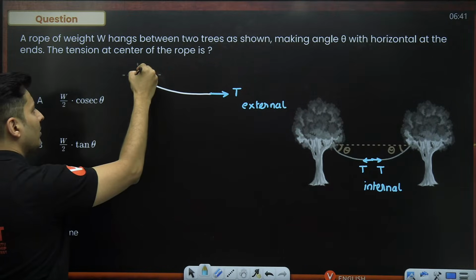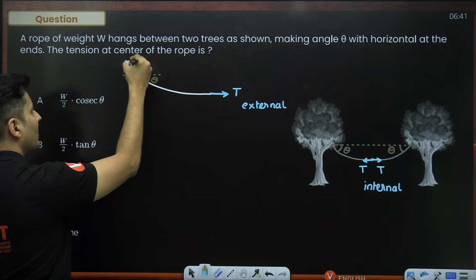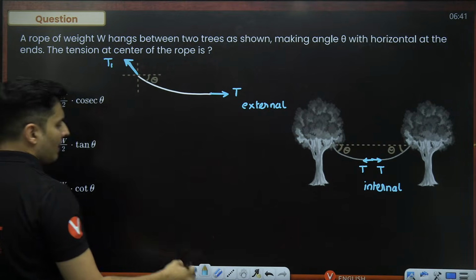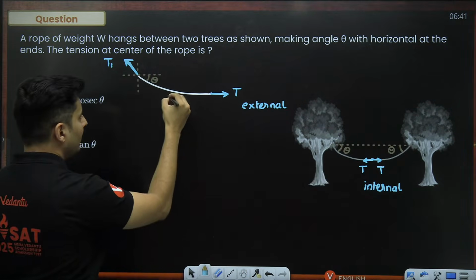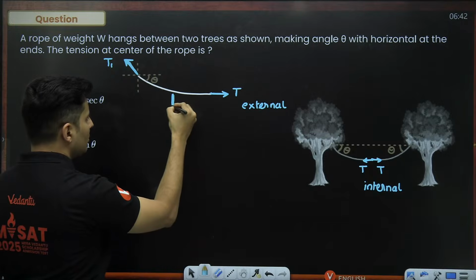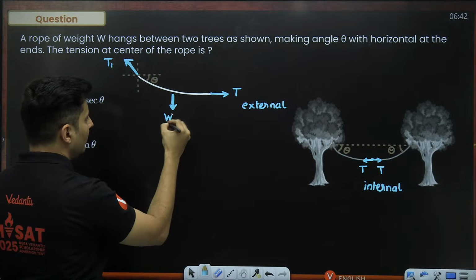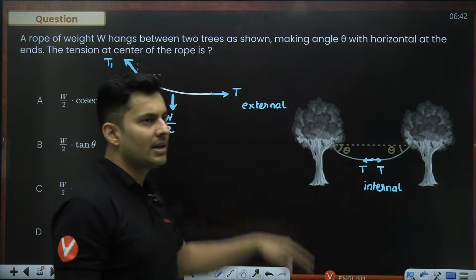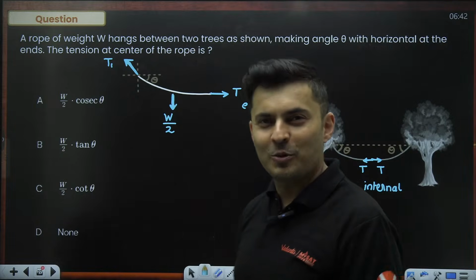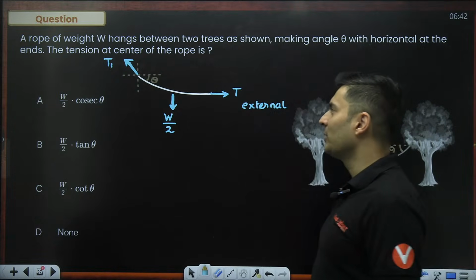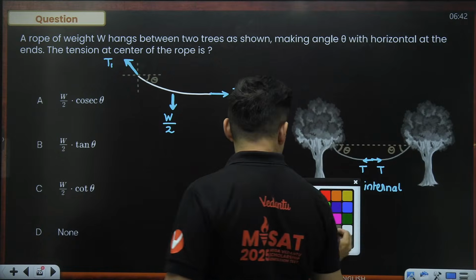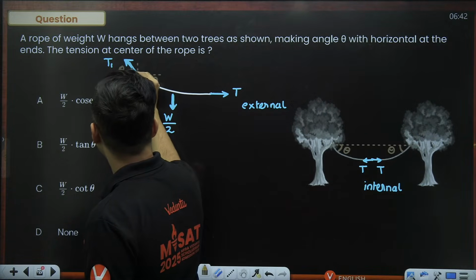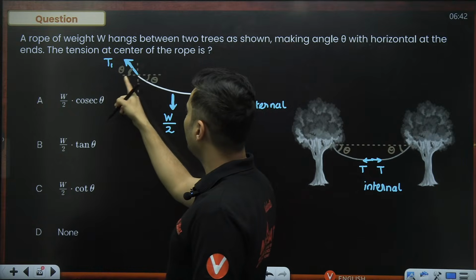Now, at this particular point, you will see that there will be another tension. Let's say I call that T1. The weight of the rope will also be there, but it is half the rope, so this will be nothing but W by 2. That's it. These are the only three forces which are acting on the rope. Now, if that angle is theta, it's obvious that even this opposite angle will be theta.